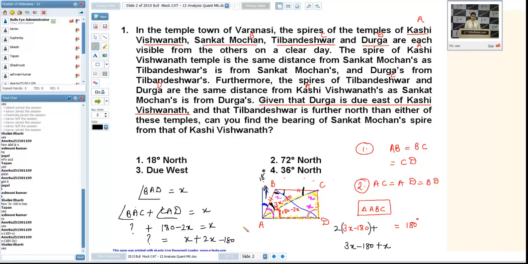Okay. Are you okay with the explanation? Huge explanation it was. Still any problem in this? We could go by options as well. You can take the values and you can satisfy all the triangles.